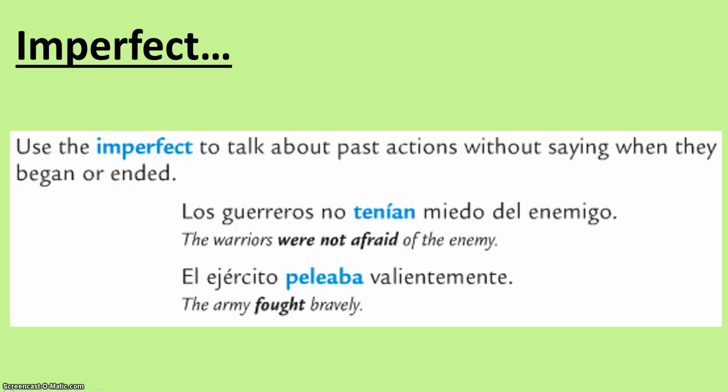The army fought bravely. In terms of your leyenda project coming up, you can kind of think of the imperfect as setting the scene, descriptions, telling what was going on before and during the action that's happening. This is stuff like describing characters, the weather, habitual actions. That's when we're going to use the imperfect.